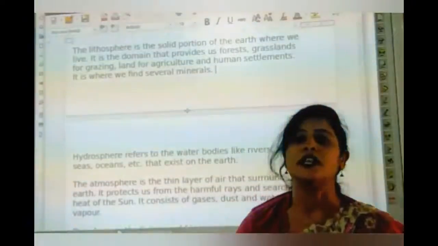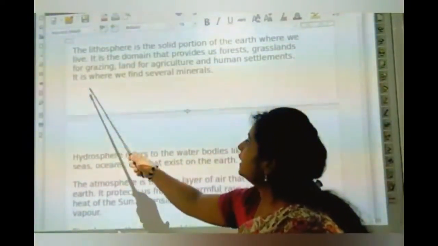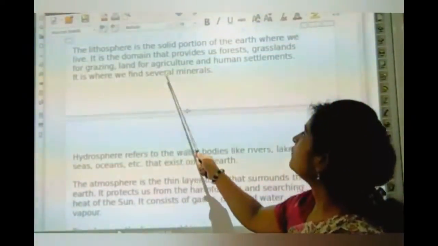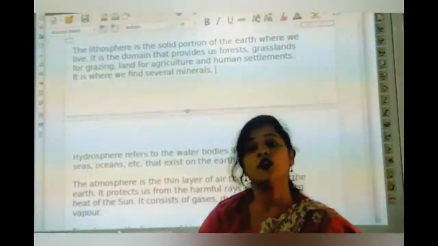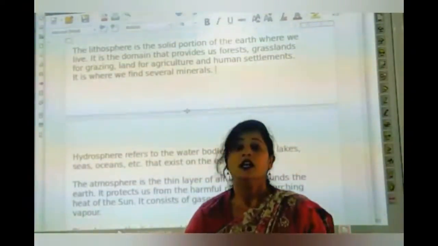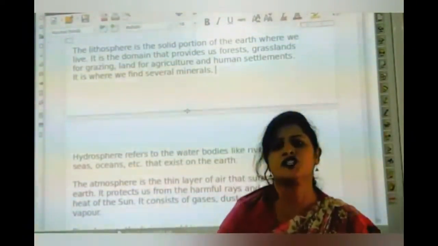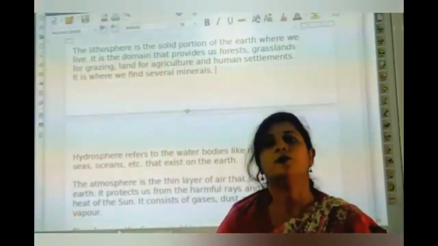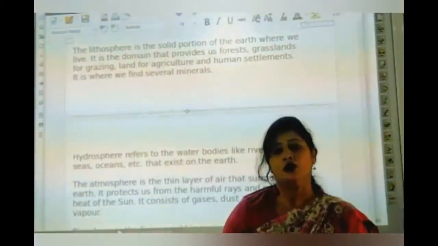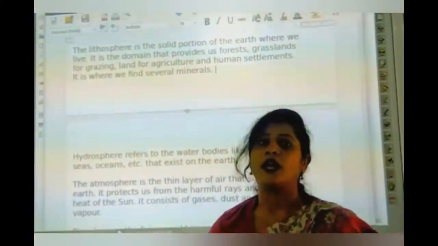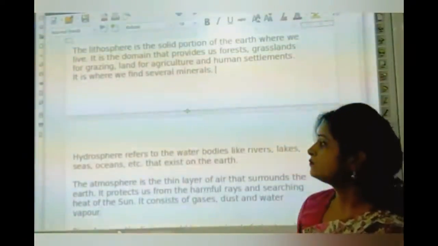That is human settlement. It is where we find several minerals, like magnesium, iron, magnet. They all are minerals. So that is where we find these in the lithosphere.